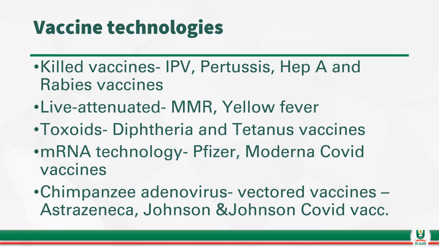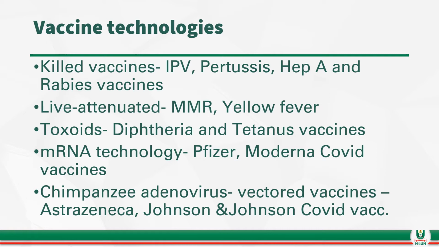Examples of vaccines that are killed vaccines are the injectable polio vaccines, IPVs. Pertussis is also an example. We have hepatitis A vaccine and the rabies vaccines. These are categories of vaccines that are in the killed category.